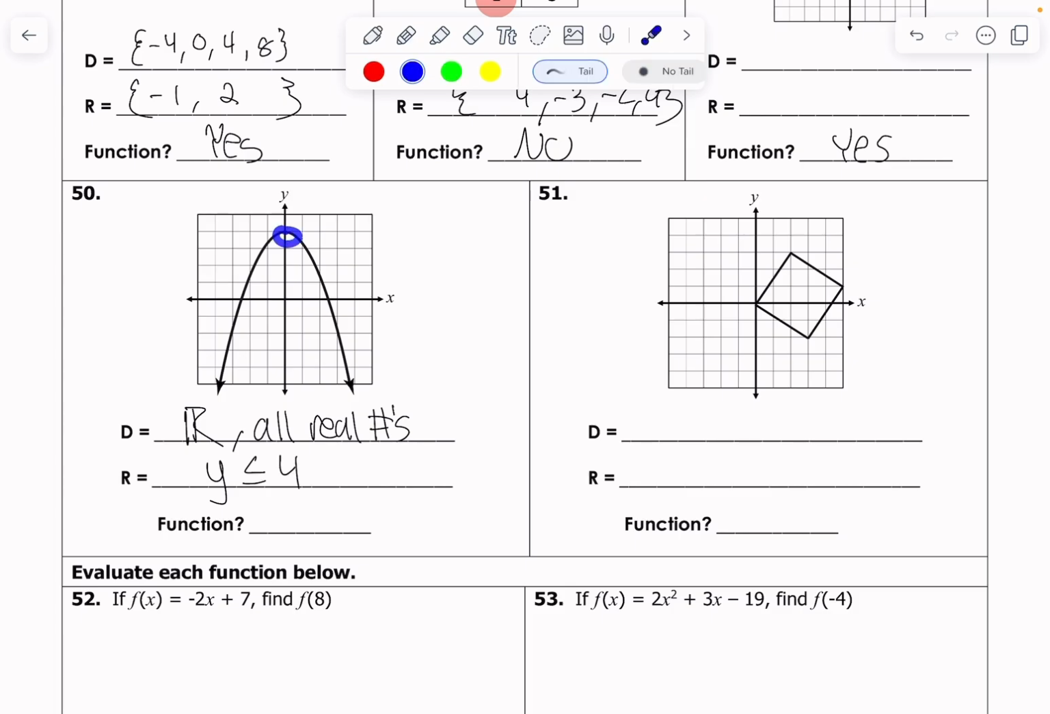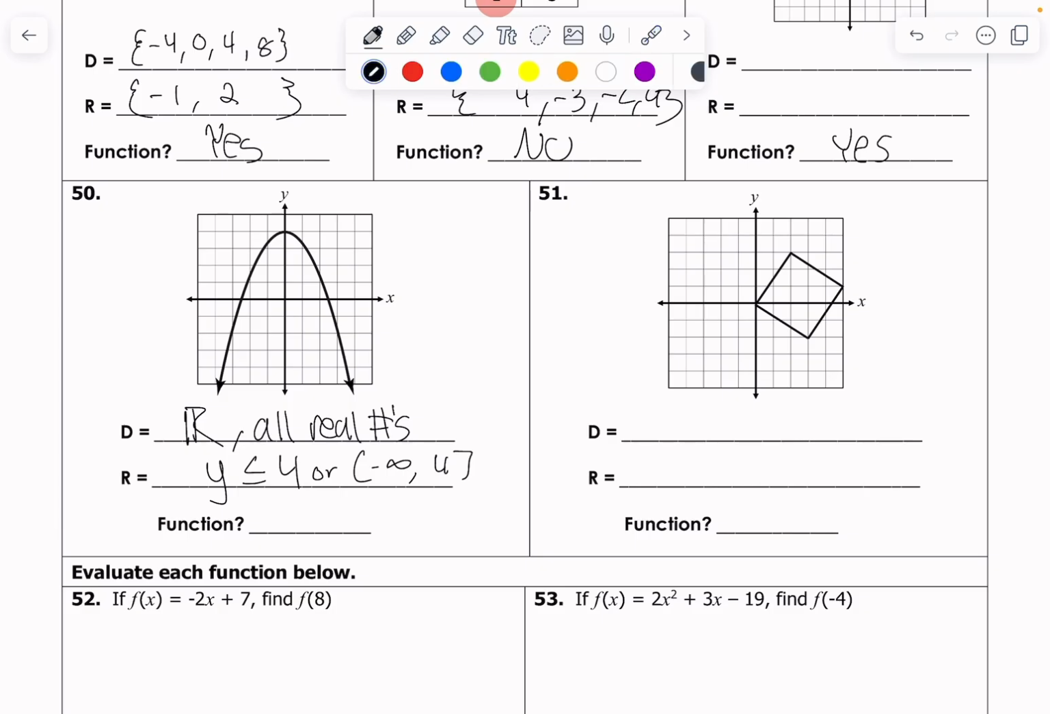So here's y equals 4, y equals 3 works. I've got 2 values. Y equals 2 works, y equals 1 works, y equals 0 works. All the way down forever is always going to work. But above 4, there's no values. And so we actually write that using inequalities. You could write it as an interval if you wanted to. It'd be like this: parenthesis, negative infinity, comma, 4 bracket. Either one of those work. I think this is easier.